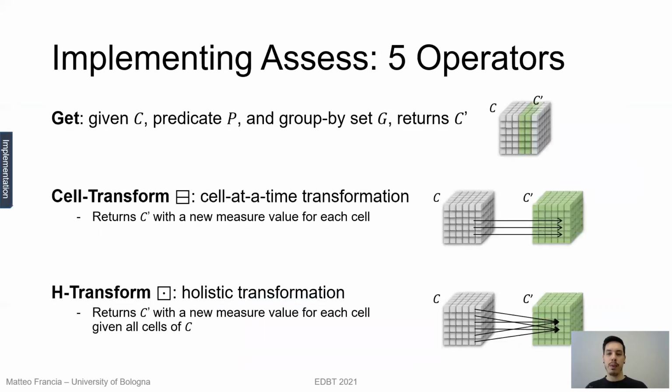To implement the assess operator, we have 5 logical operators. The first one is get. Given a cube C, a predicate P, and a group-by set G, we return a new cube C prime. Then we have the cell transformation, where given the cube C, we return a new cube C prime with an additional measure. And H transform is the holistic transformation, which is similar to the cell transformation, but when we want to compute the measure, we can draw values from all the cells of the cube.